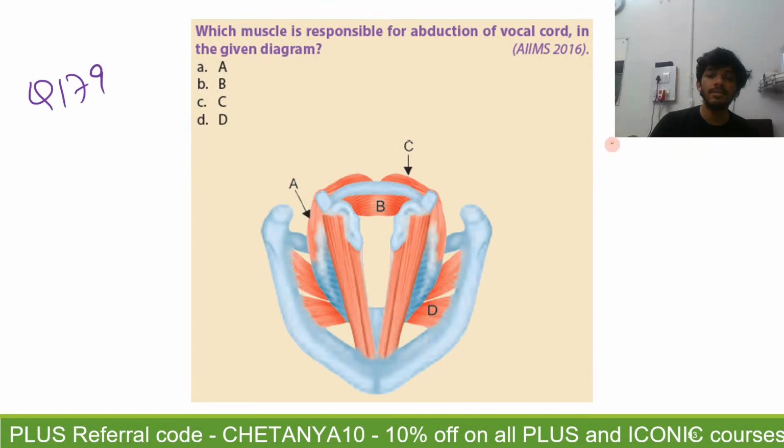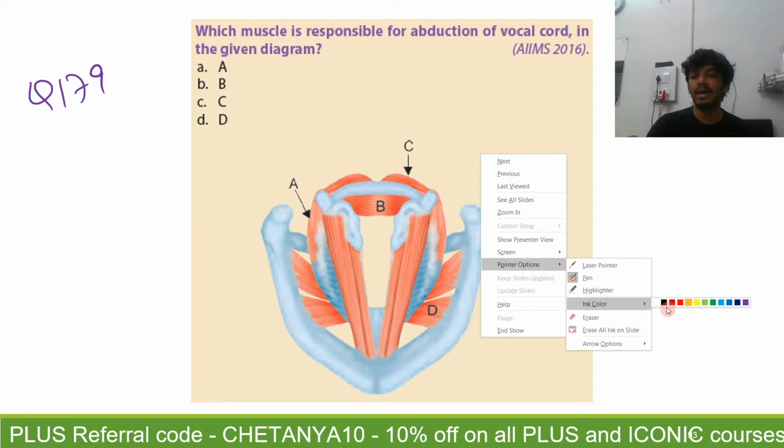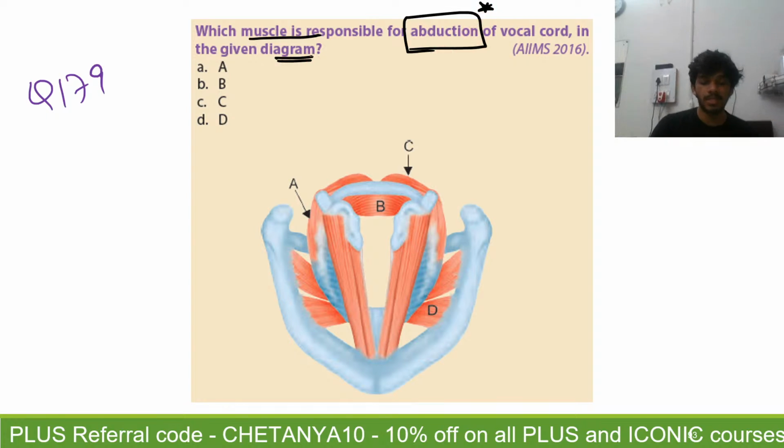Question number 179. If you can identify all the muscles, well and good. So this is muscles of the larynx, right? You have been asked which muscle is responsible for abduction of the vocal cord. Identify the muscle from this diagram. This is a visual image, an image based question.